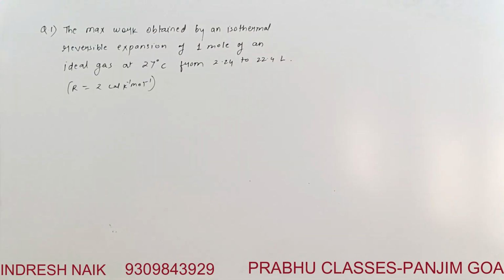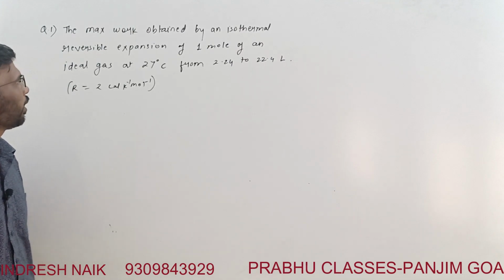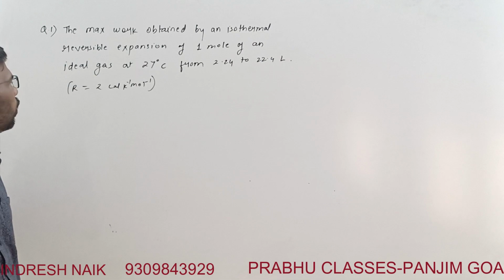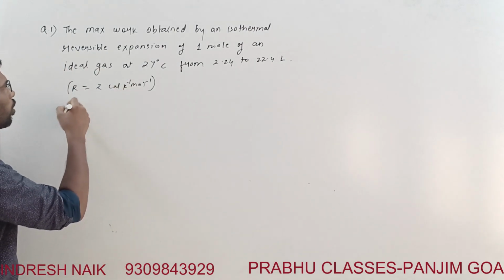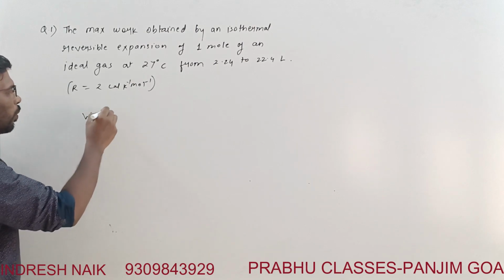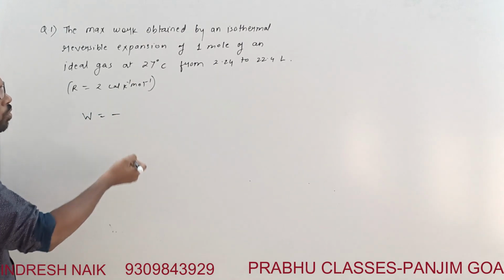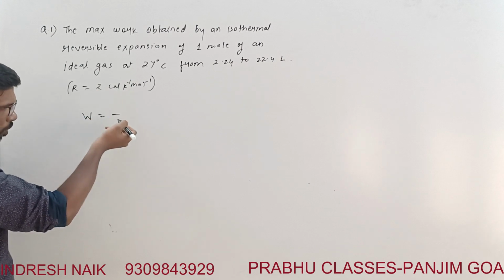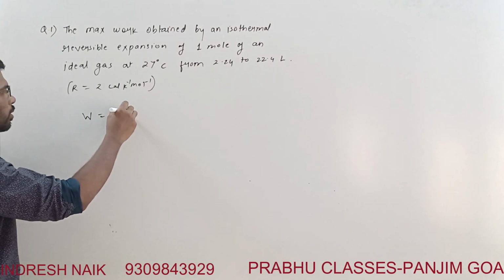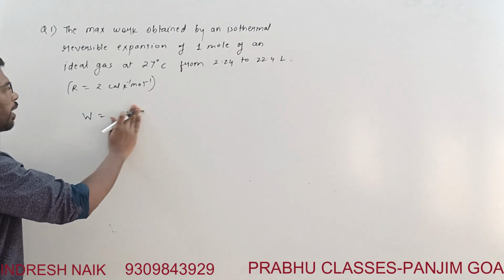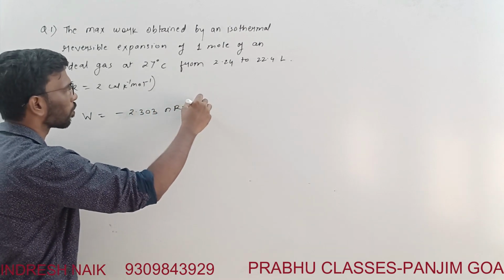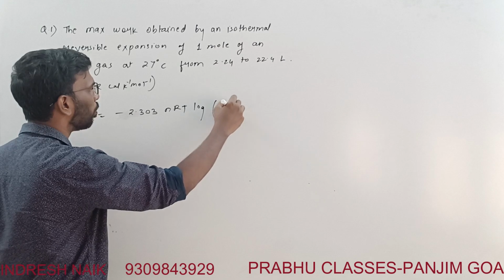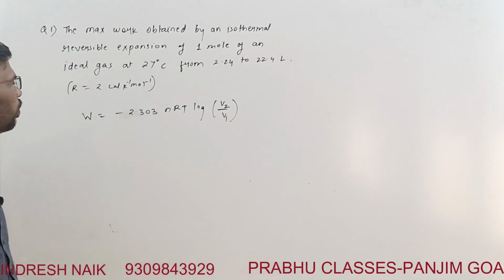Okay, let's solve this question. The maximum work obtained by an isothermal reversible expansion of 1 mole of an ideal gas at 27 degrees Celsius from 2.24 to 22.4 liter. So work done for isothermal reversible expansion is given by minus nRT, or we can write this formula as minus 2.303 nRT log of V2 by V1. V2 is the final volume and V1 is the initial volume.